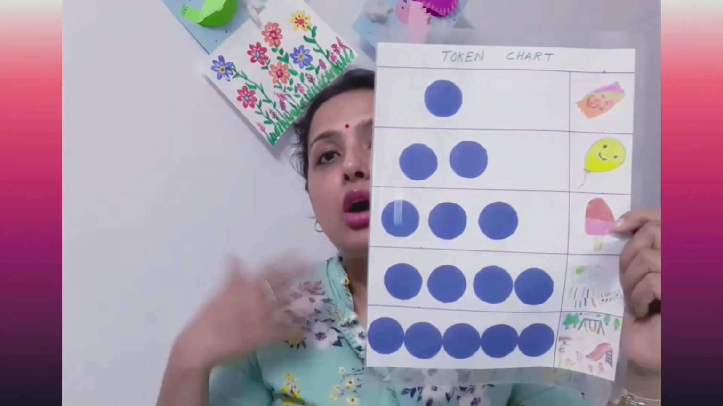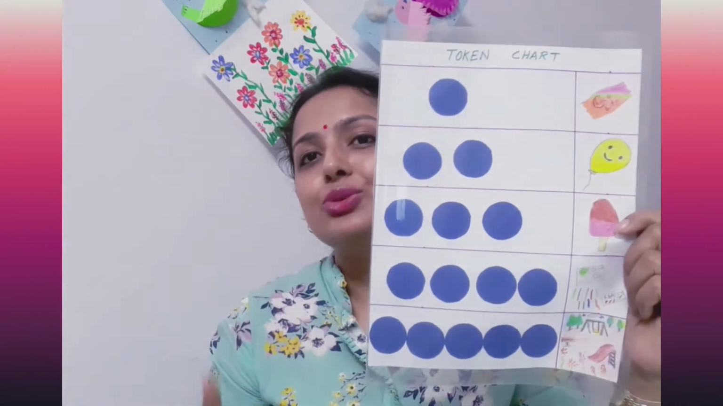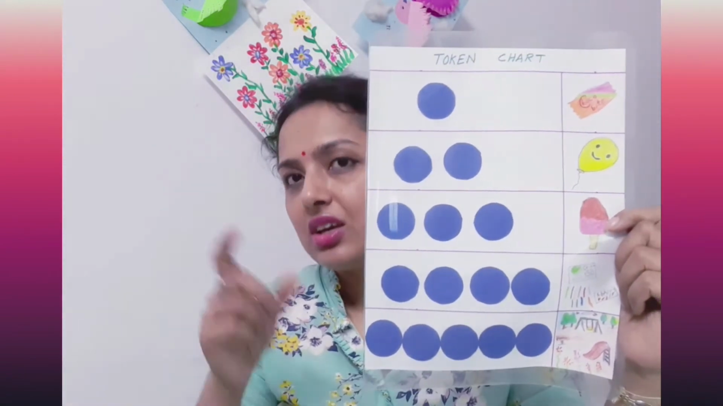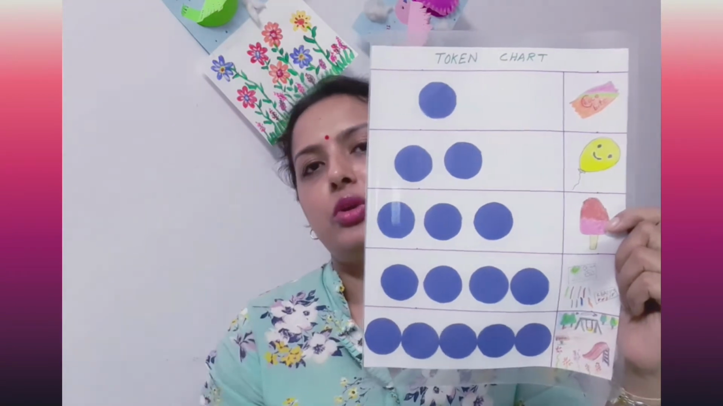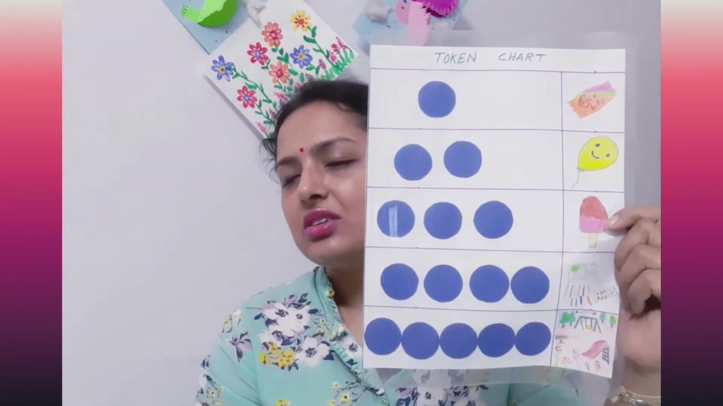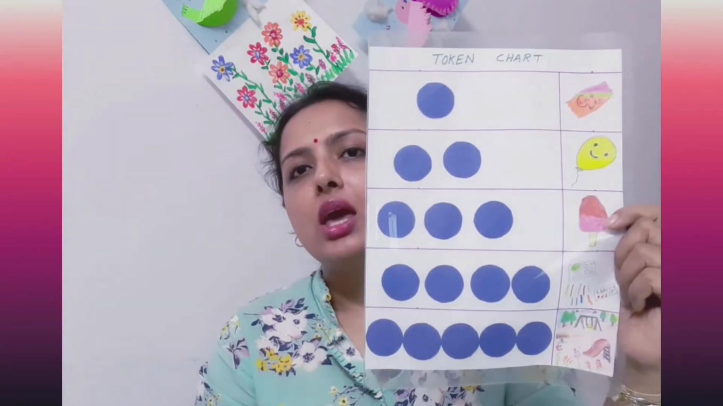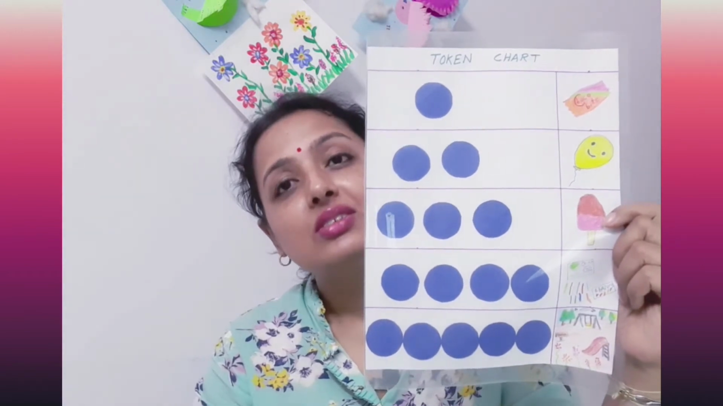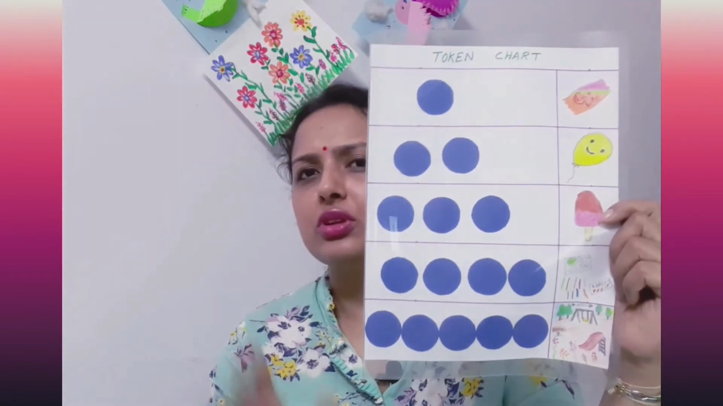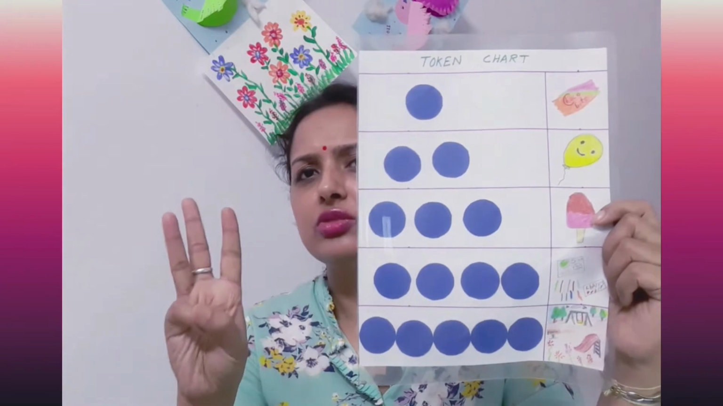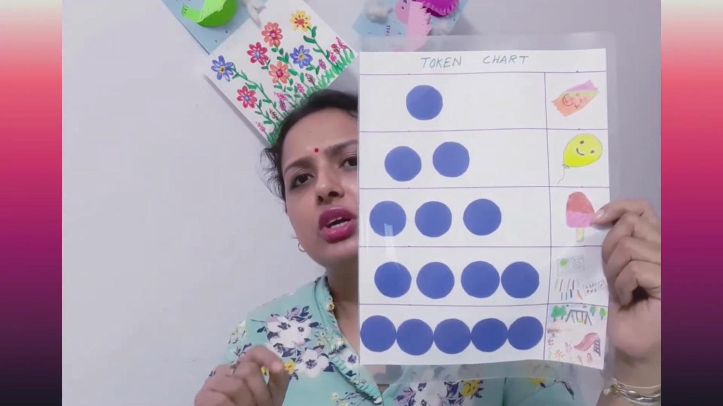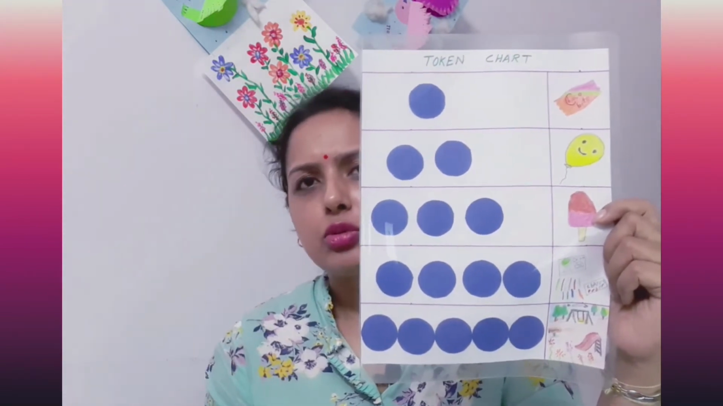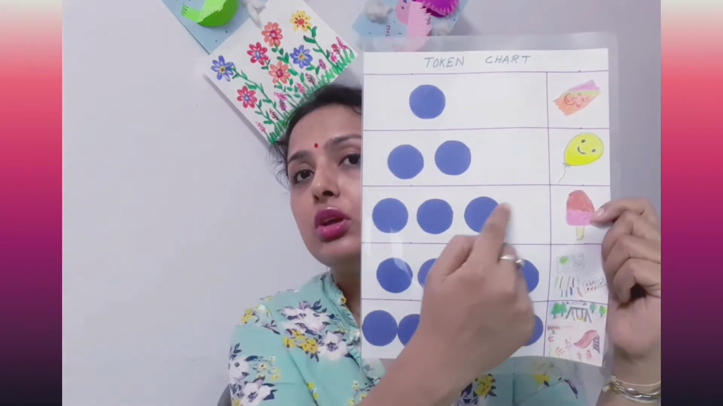Now, how is response cost associated with children who are on token economy? If the child shows one undesirable behavior, for example the child has already earned 3 tokens and today the child shows some undesirable behavior, then he or she will lose 1 token.